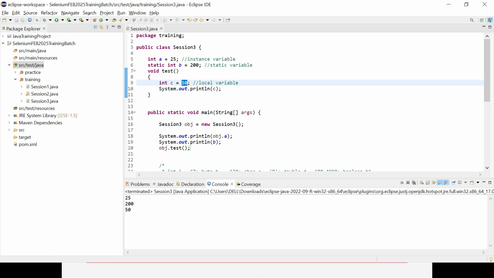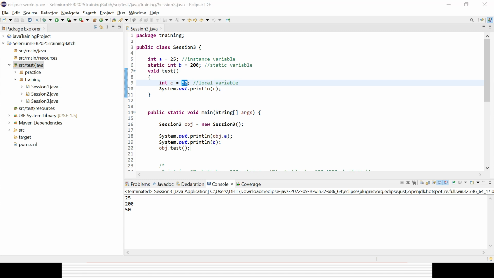Static variable you can define at the class level, and you can use it anywhere within the class without any object or instance. For an instance variable, if you want to use it, you need to create an object or instance first. After that, with the help of the object reference, you can use it anywhere in the class. And a local variable is only applicable within the local method or the local block of code within that structure. You cannot call it anywhere else, so you need to call the parent one, the block of code or the method, and only then can you use the local variable.